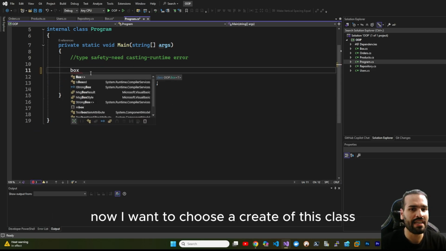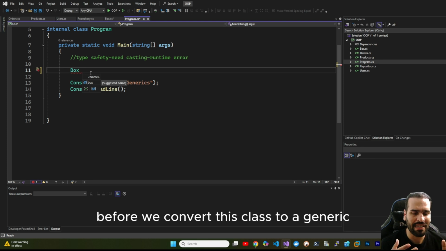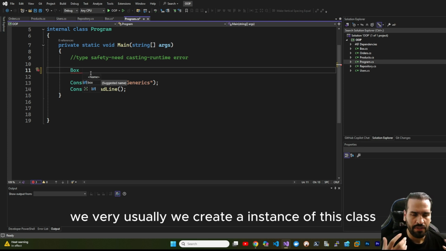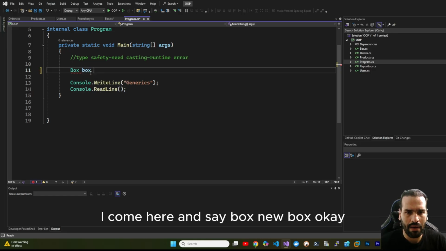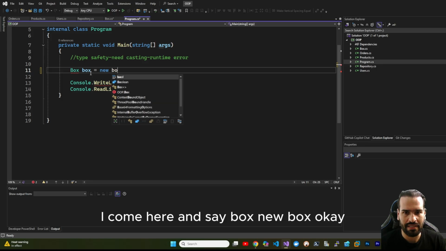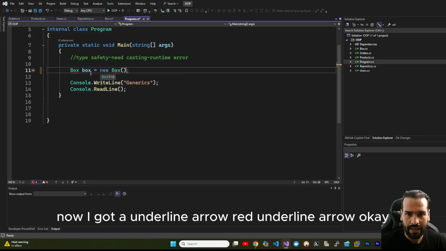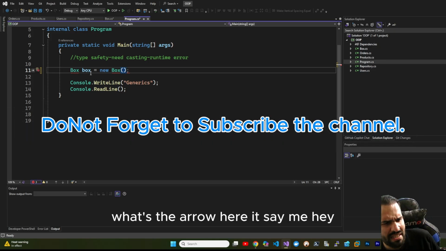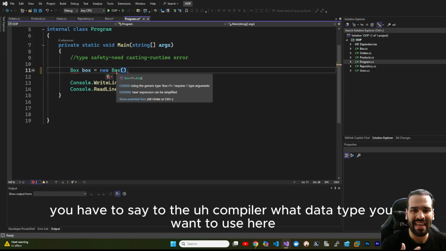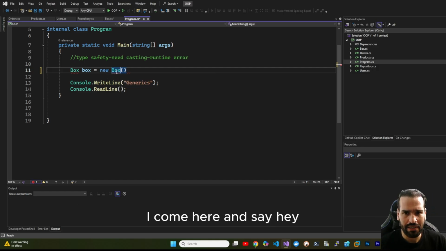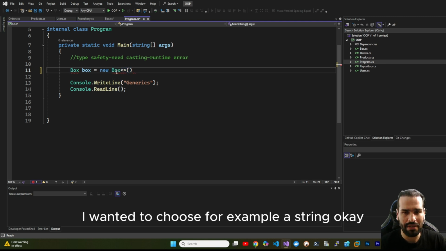Now, I want to create an instance of this class. Before we converted this class to a generic, we could create an instance of this class and we didn't get any error. I come here and say box, new box. Now I get a red underline error. What's the error? It says, hey, you have a generic class. When you create an instance of this class, you have to tell the compiler what data type you want to use. I say, hey, I want to choose, for example, a string.